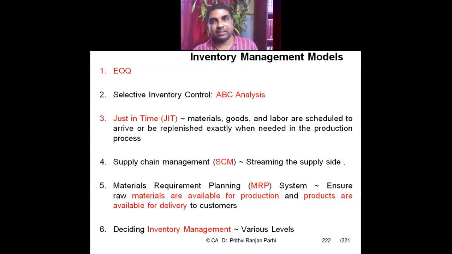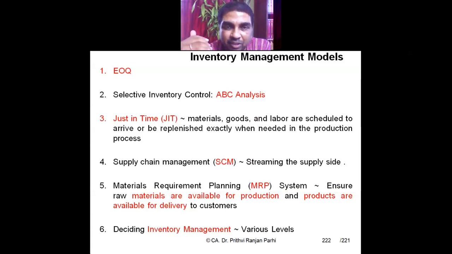So these are some inventory management models. First one is EOQ, economic order quantity, similar to the concept that we have learned in cash management. Then ABC analysis, where we classify inventory into A category, B category, and C category.